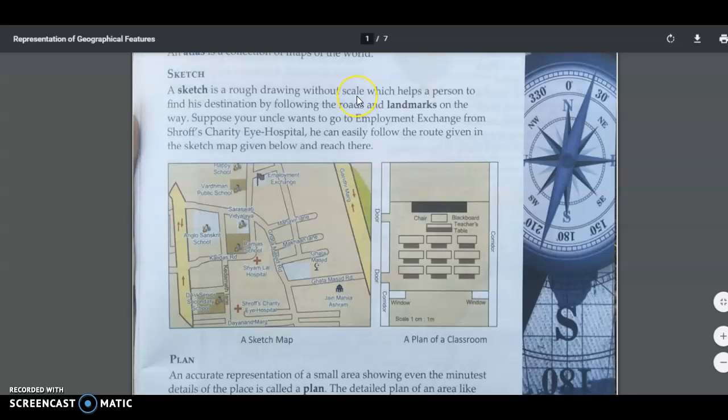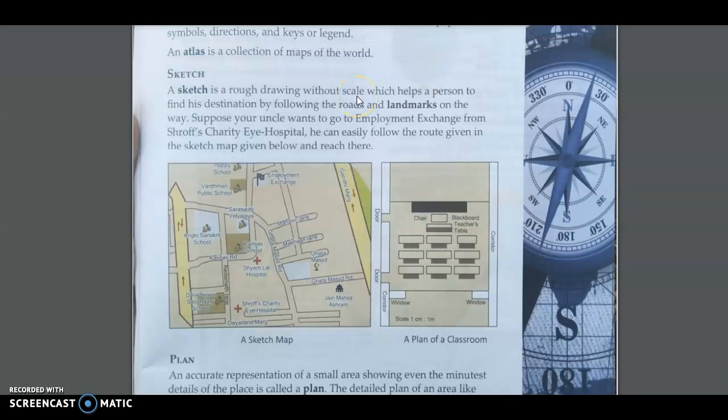So here we do not use the scale, that is a measurement that represents exactly how much distance is covered on land by representation on the map, which helps a person to find his destination by following the roads and the landmarks on the way. Suppose your uncle wants to go to the employment exchange from Sheriff's Charity Eye Hospital. He can easily follow the route given in the sketch map below to reach there.